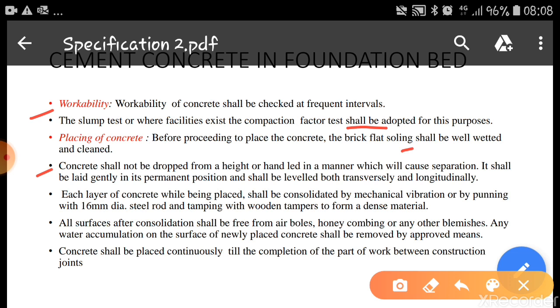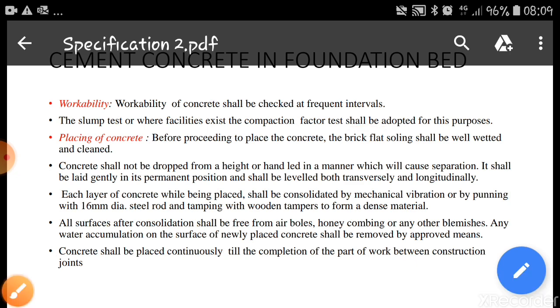Each layer of concrete being placed shall be consolidated by a mechanical vibrator. All surfaces after consolidation shall be free from hair cracks, honeycombing and other blemishes. Any water accumulation on the surface of newly placed concrete shall be removed by approved means. Concrete shall be placed continuously till the completion of the panel or part of work between construction joints.